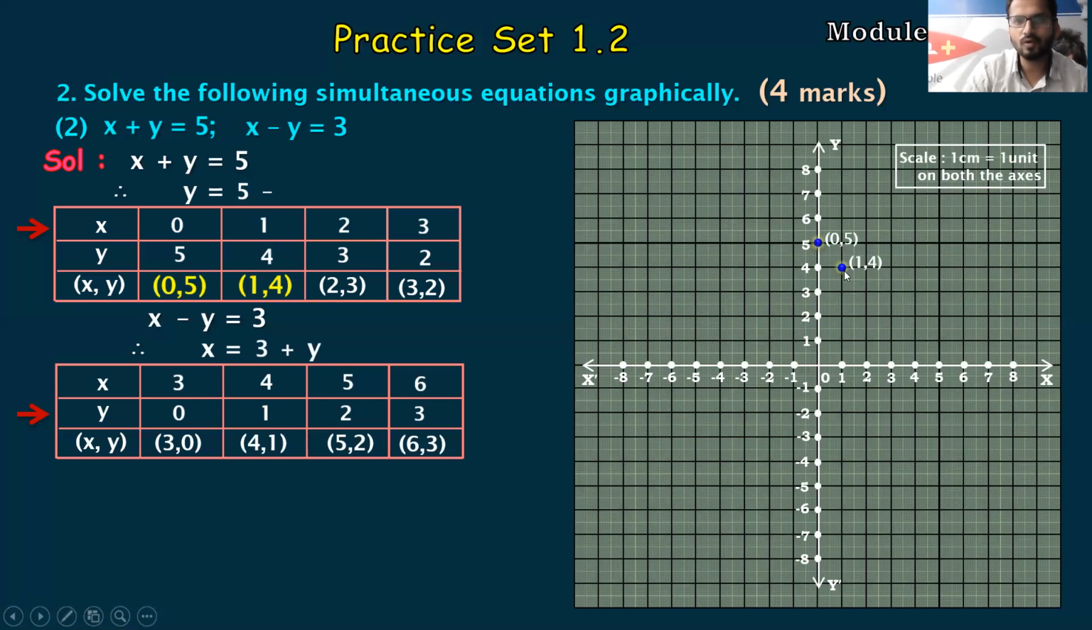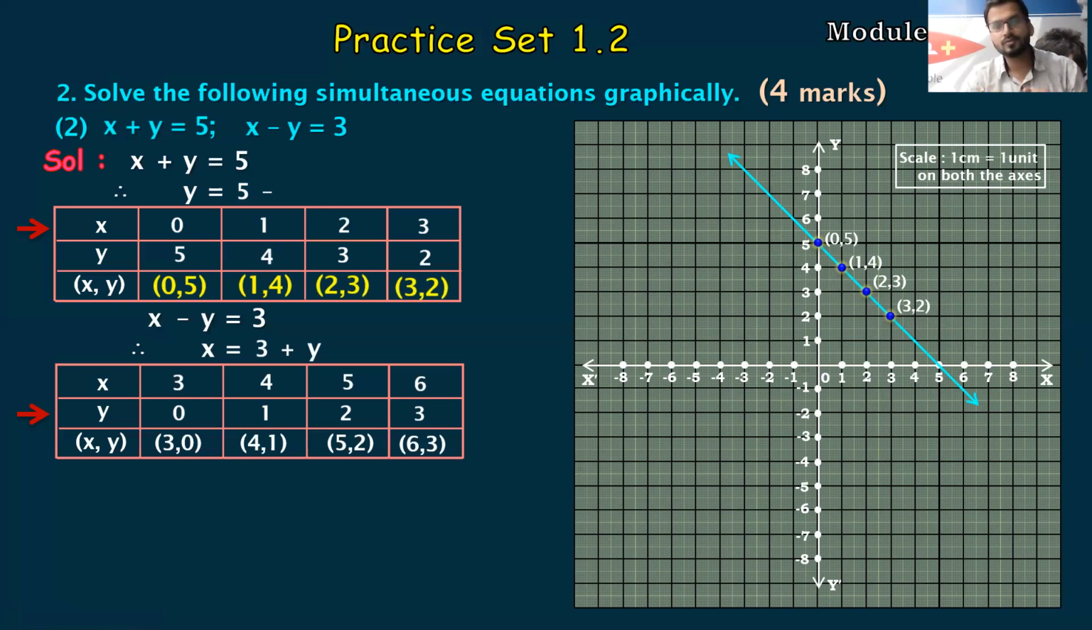So this is in the first quadrant. Second, 2 comma 3. So 2 is over here, 3 is over here. We'll mark a point over there. Next is 3 comma 2. On the x-axis 3, y-axis 2. We'll mark a point. These are our points. With the help of pencil and scale, you can just draw a line.